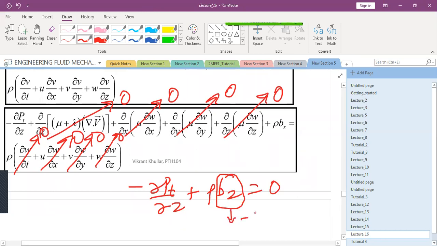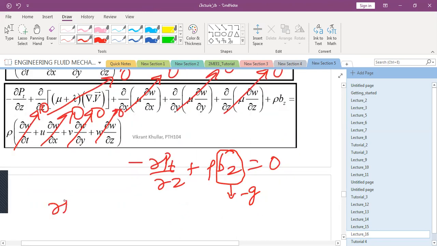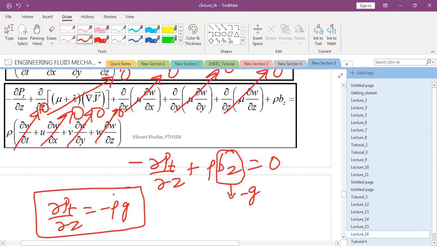Gravitation. Minus g, sir. Minus g. What do I finally get? Curly p by curly z is equal to minus rho g. Are you clear?